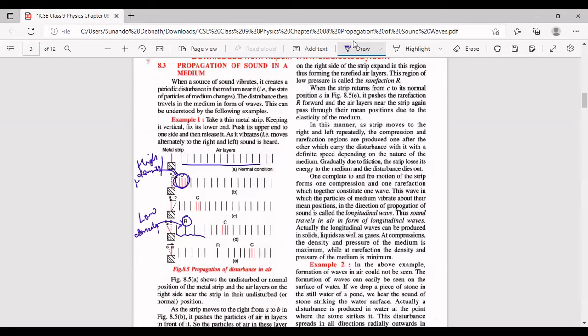High density यहाँ बोल सकते हो, high pressure भी बोल सकते हो, low density बोल सकते हो, low pressure region भी बोल सकते हो. So it's basically low pressure region is rarefaction. This rarefaction is also transmitted further. Now you see यहाँ पे ये rarefaction region आगे transmit हो गया, compression region भी आगे transmit हो रहा है. So a chain of rarefactions and compressions is produced, and this keeps on propagating. धीरे धीरे you can see the compression region is propagating further, and इसी तरह से धीरे धीरे this rarefaction region will also keep on propagating further. This rarefaction and compression, this is how the sound propagates in air.